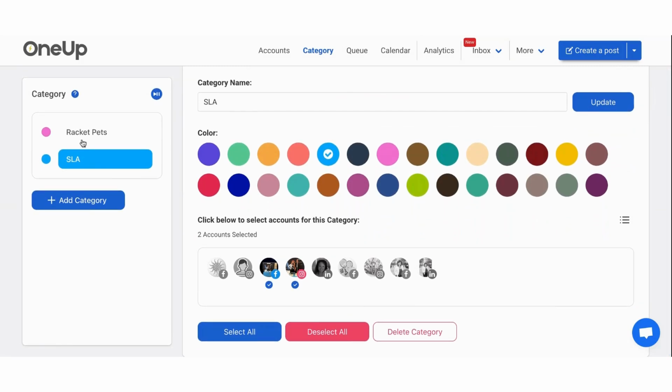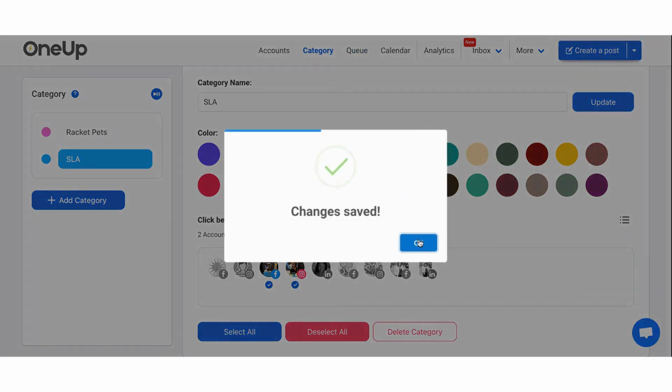So this way, when you're scheduling, you can just go to your categories and you don't get your accounts mixed up, because you want to be careful on that. So that's done. Make sure it's updated. Yep, changes were saved.